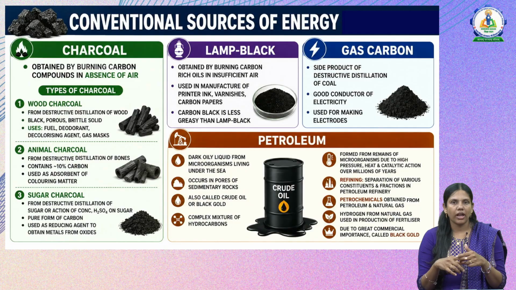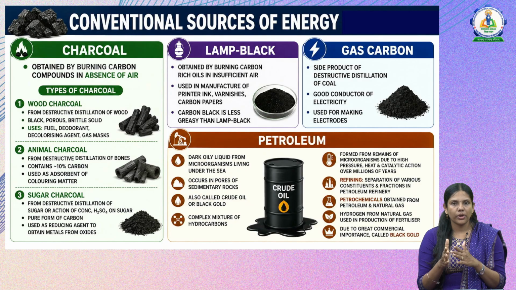Then next we have animal charcoal, that is formed by the destructive distillation of the bones, and it contains 10% carbon, and it is used as an adsorbent of coloring matter. Then next we have sugar charcoal. It is formed by destructive distillation of sugar or action of sulfuric acid on the sugar. It is a pure form of carbon, and it is used as a reducing agent to obtain metals from the oxides. So this is about charcoal.